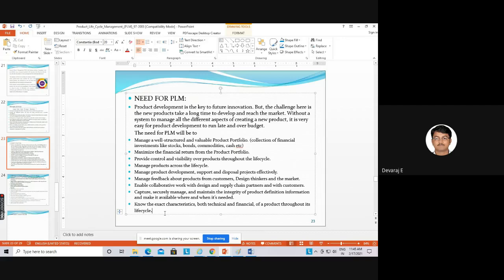There we can store everything about the product from 2 or 3 years before. If you open it, you can get the design part and the stress analysis, what stress you got, or whether the material is safe or not. Everything you'll get as information. That is called capture and secure the data in the software, the product data management. Then it will be easier for you. Whenever you want, you can get the details. Right, Sachin? Yes, sir. Understood, sir. So the software is used for PLM, no, sir?